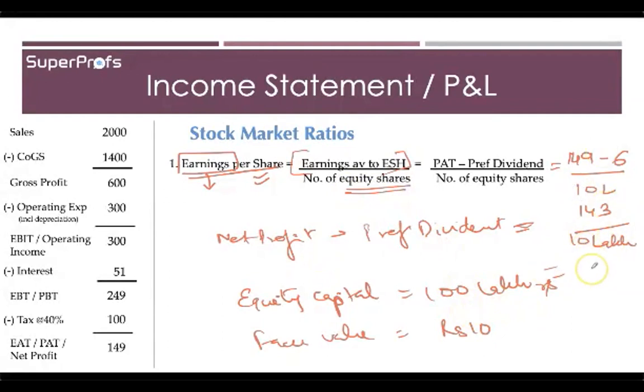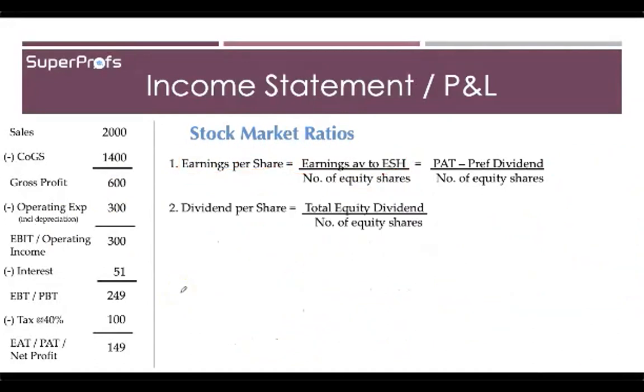So therefore, 14.3 is the value of earnings per share. What does this mean? That for each share of the company that the equity shareholders have, they have earned rupees 14.3. Okay. Next is dividend per share. In this, you calculate the total equity dividend divided by the number of equity shares.